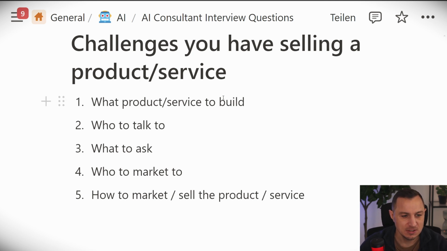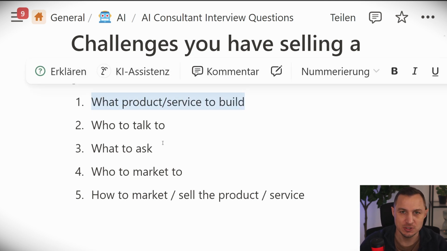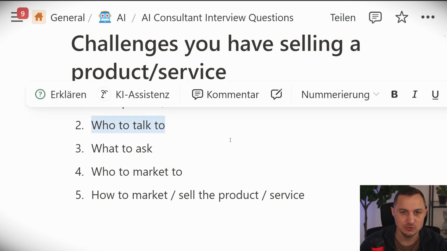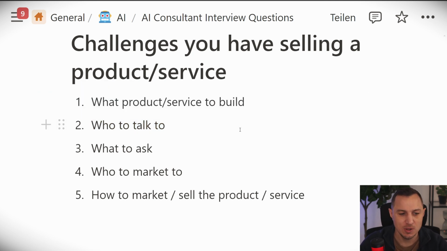So the first thing is, what product or service should you build? Then, who should you talk to in order to find out if they actually want that or not? Then, what questions should you ask those people? And then, who should you market to, as well as how should you market the product or sell the service?